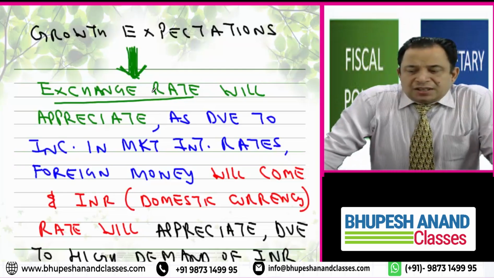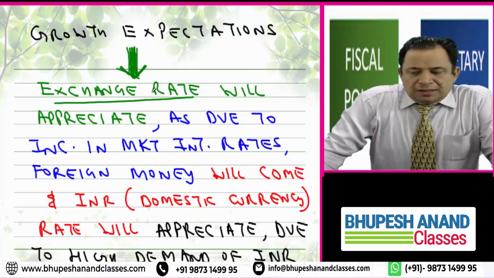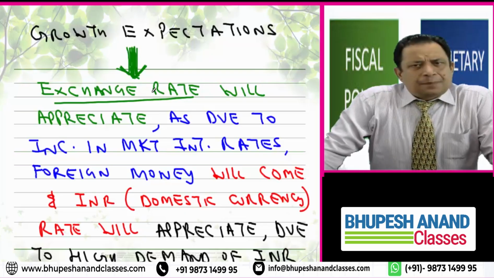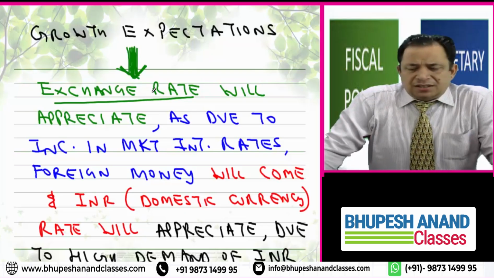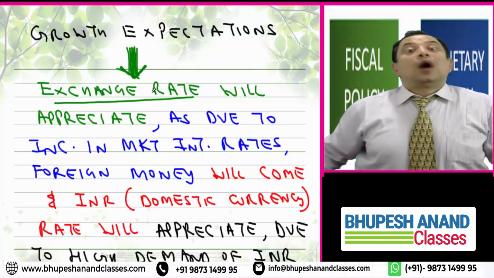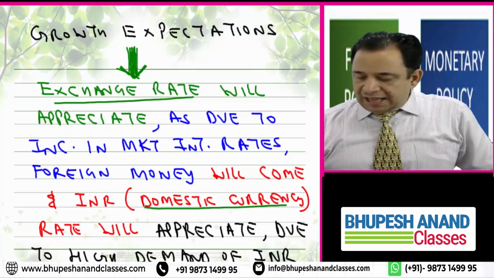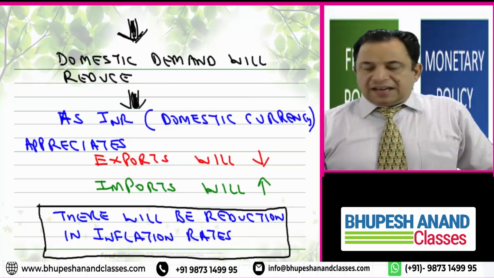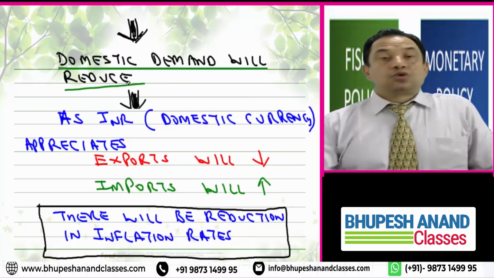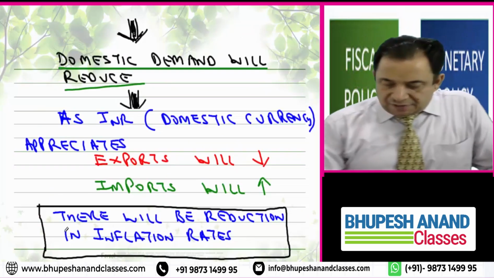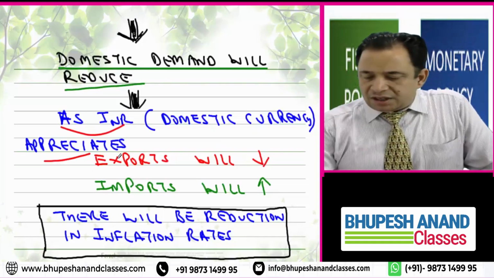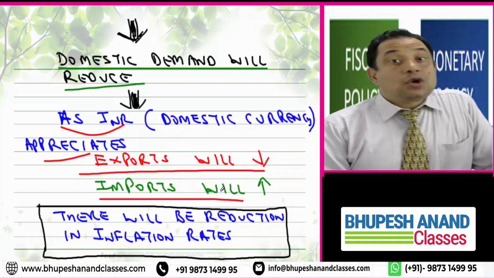As due to an increase in market interest rates, foreign money will come in, and taking the example of India, the INR, the domestic currency, will appreciate due to high demand. Domestic demand will reduce. Now, when the domestic currency appreciates, it means exports will decrease and imports will increase.